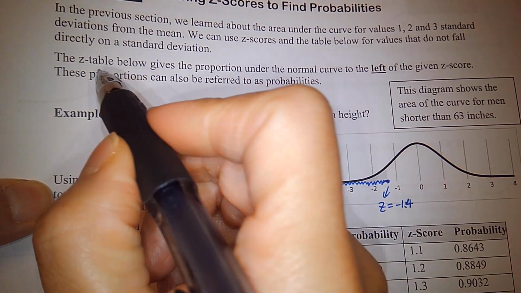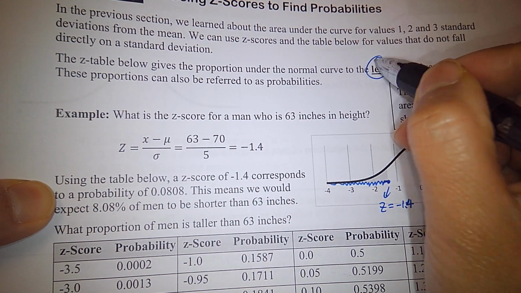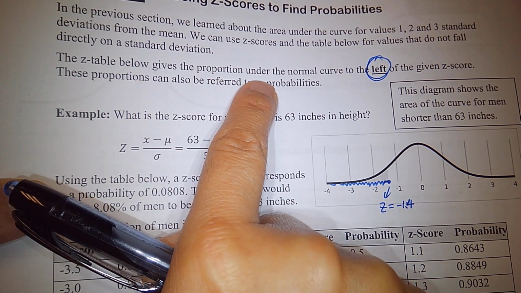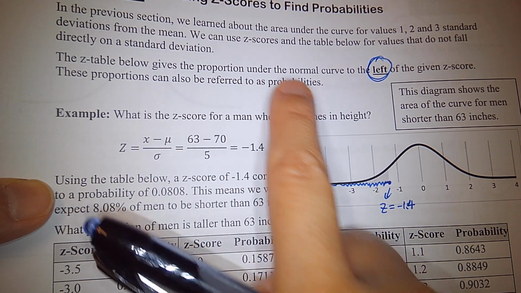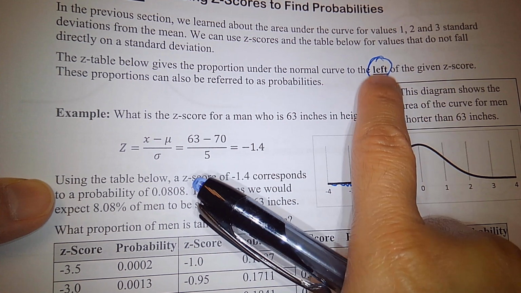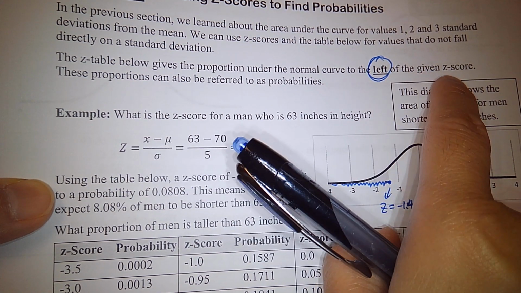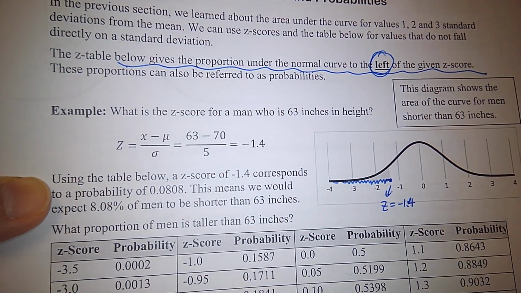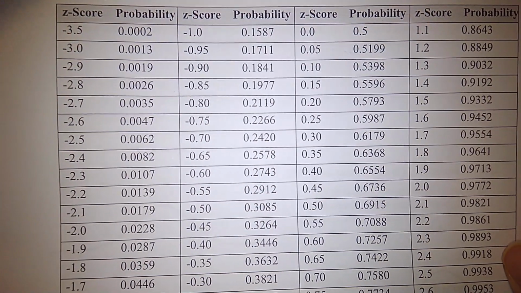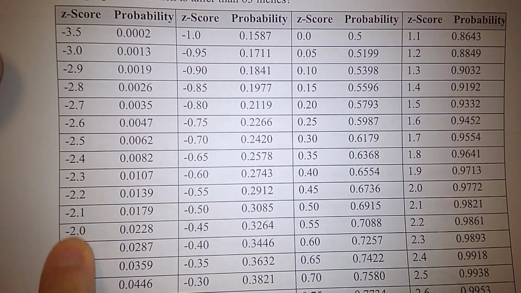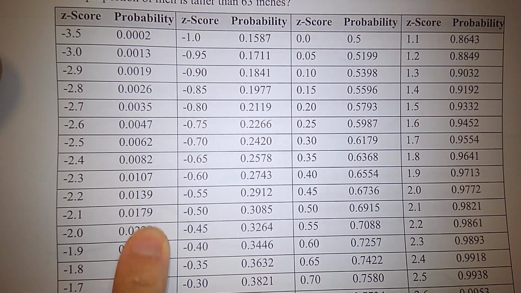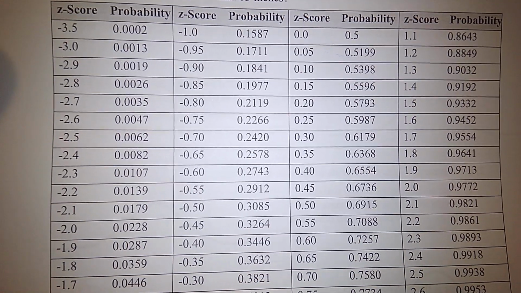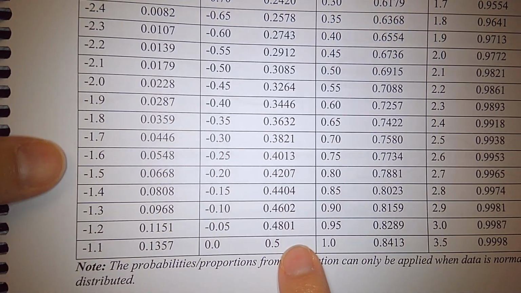For the z-score table, I just want to emphasize one thing. The z-score table gives a proportion or percentage under the normal curve to the left of the given z-score. It has to be to the left of the given z-score. Let's check from the table, guys. Each z-score column has a corresponding probability. Let's find when z equals -1.4 from the table.